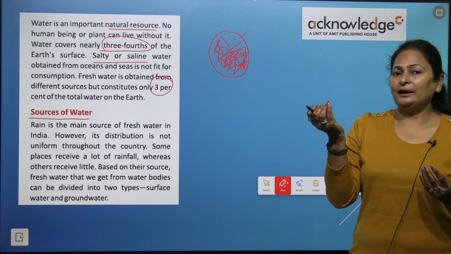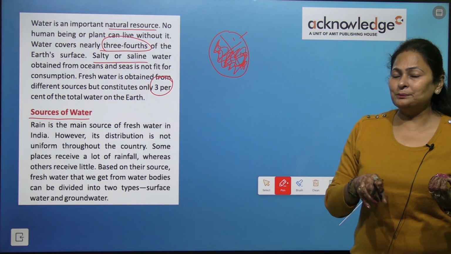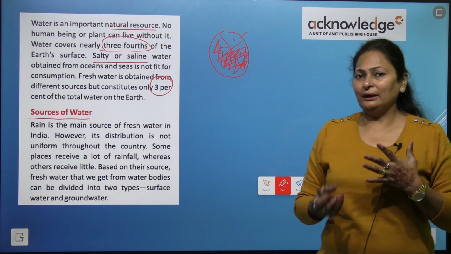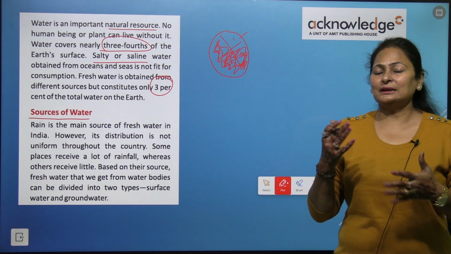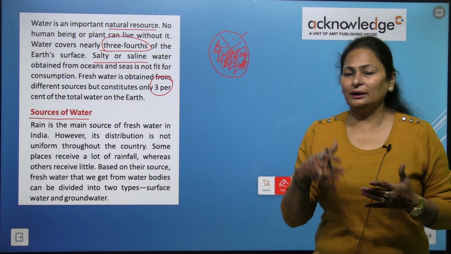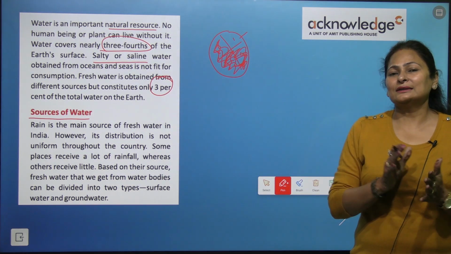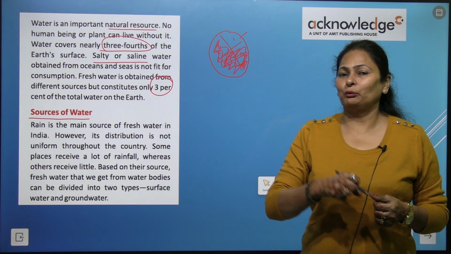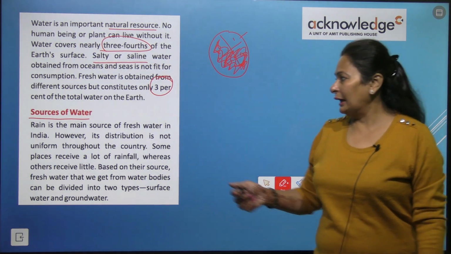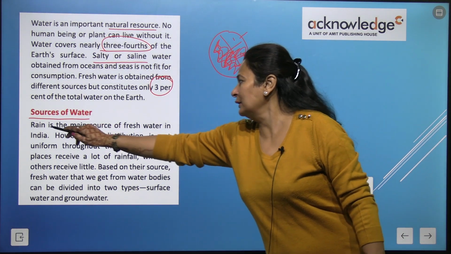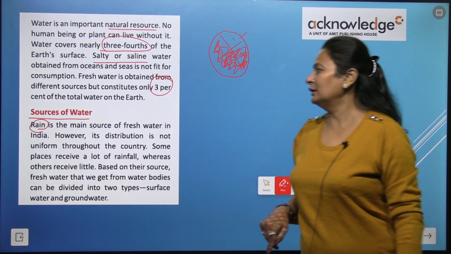When it rains, this water seeps into the ground, into the soil, and because of this the groundwater level increases, and we take this water out from the ground. So rain is the main source of water on the earth.